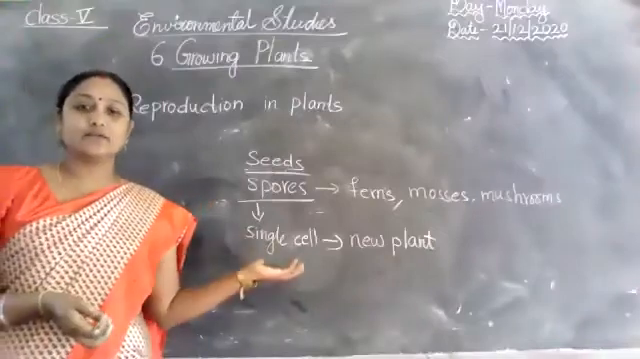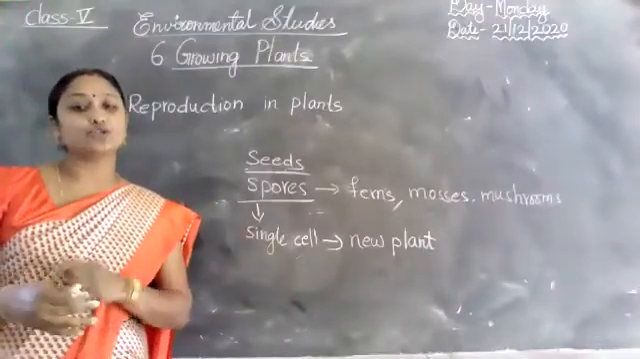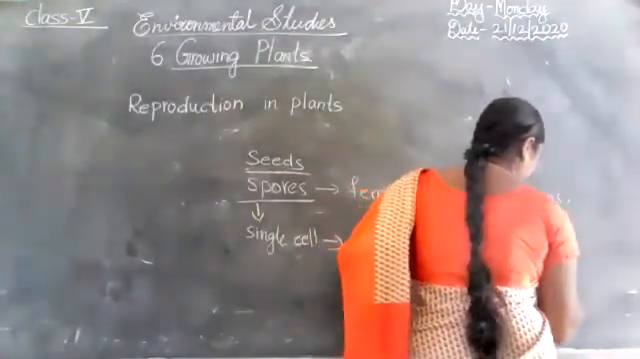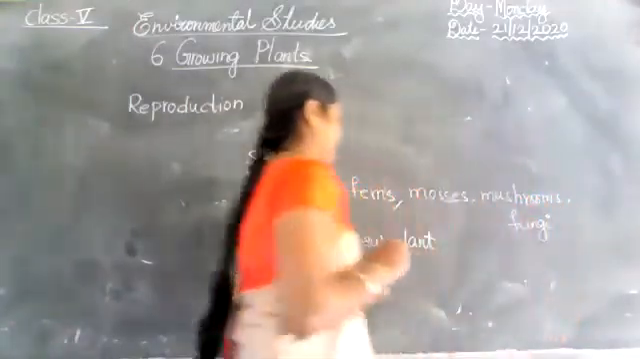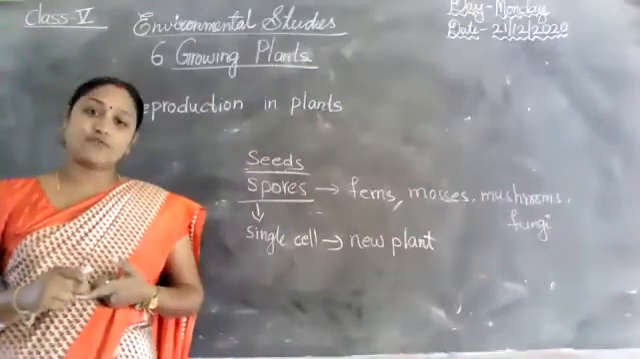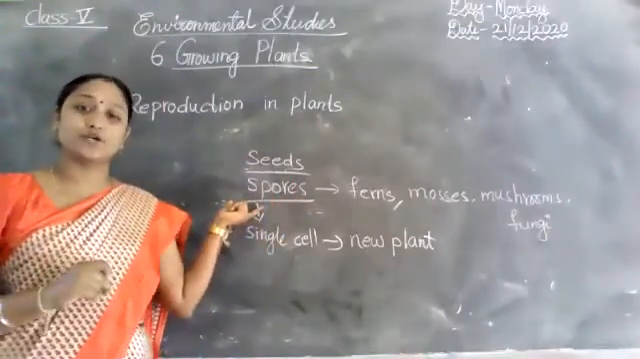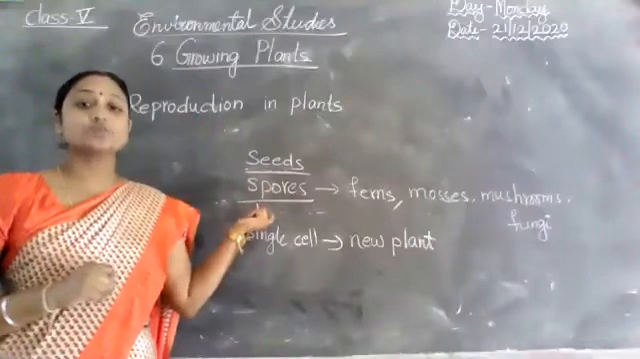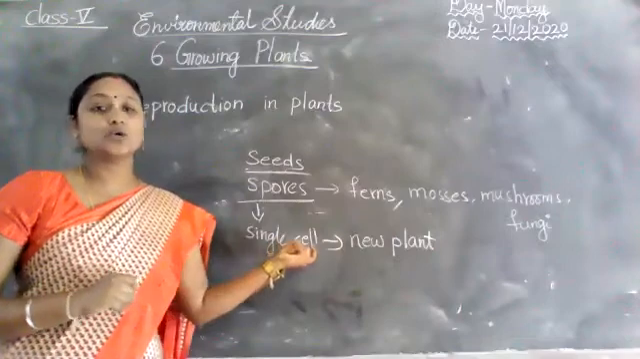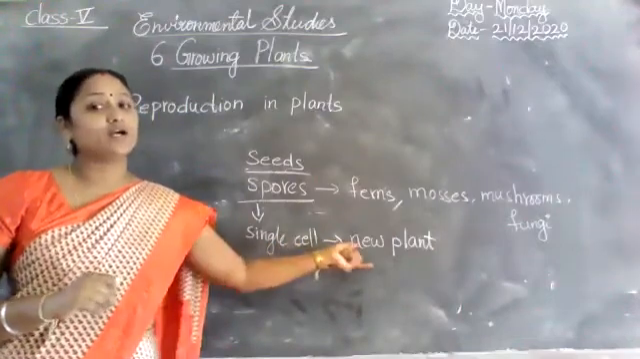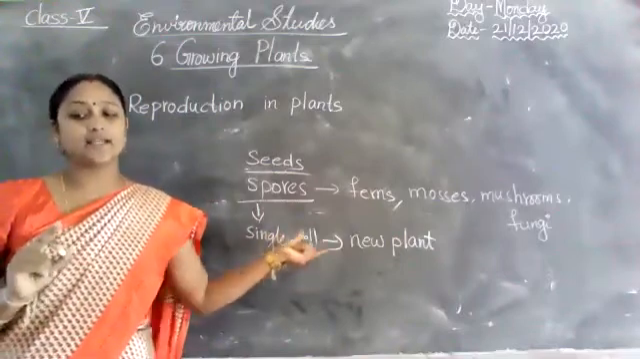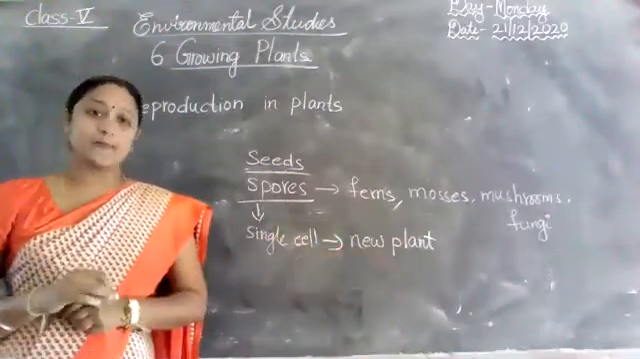Okay. So mushrooms and fungi also reproduce through spores. Another example, fungi. Ferns, mosses, mushrooms and fungi. So these plants reproduce through spores. So spores have only a single cell. The single cell grows into a new plant. Each spore has only a single cell that can grow into a new plant.